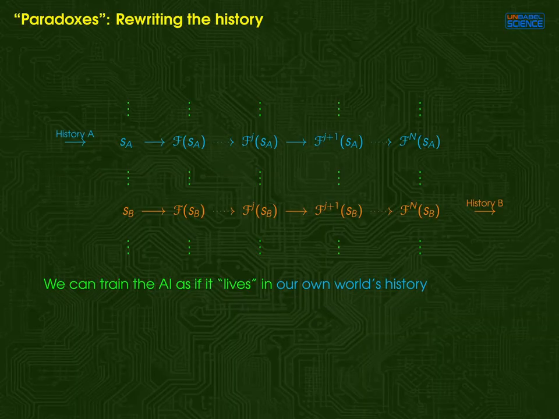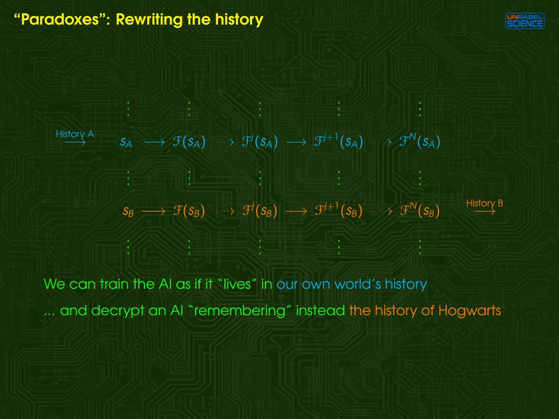The rewriting the history paradox. An AI is trained with certain input data. From the final state, we decrypt the alternative results corresponding to different input data. To the user, it would appear as if the history of the AI was erased and replaced with a different one. For example, if the AI was trained as if the world's history is the history of our world, the decryption can find an AI remembering the history of the Harry Potter universe, or of the Star Trek universe, or of the Star Wars universe, depending on how the client decrypted the result.